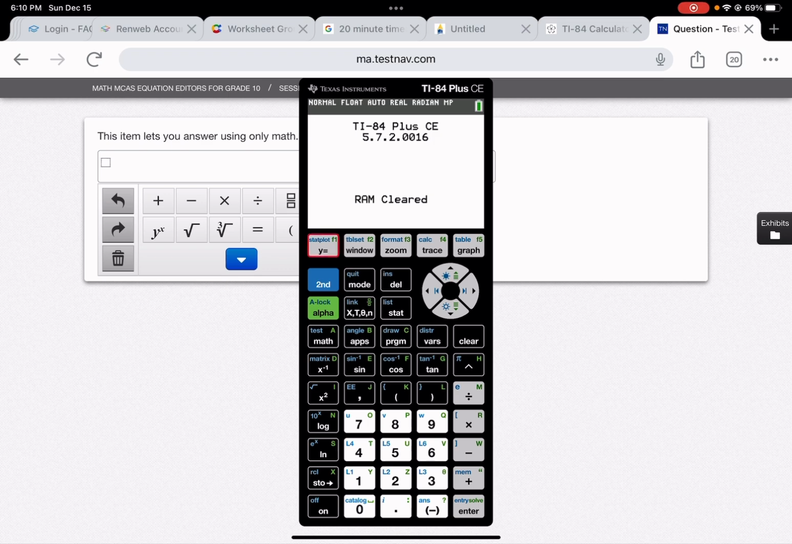The first thing I'm going to do is hit y equals. It's going to bring up this, and this actually lets me put in a graph. And so I'm going to type in x squared minus 5x minus 14. And I'm going to hit graph. And so when I do that, it's going to show me a graph, and I can just count.